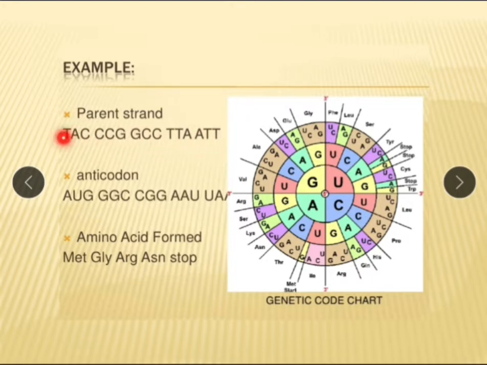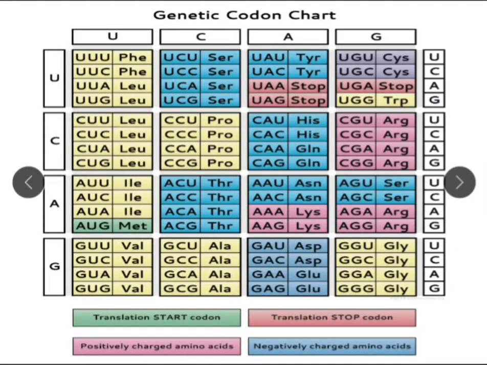T is present only in DNA. Anticodon, tRNA, amino acid: if the codon is AUG, the amino acid coded by this AUG will be methionine, GGC glycine, CGG arginine, etc. And UAA is for stop codon.